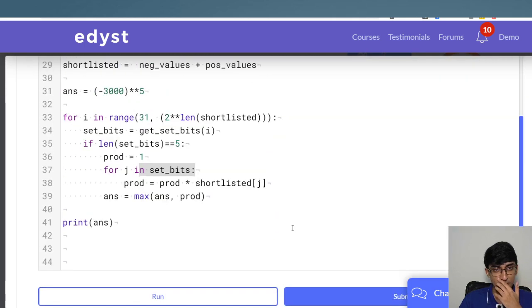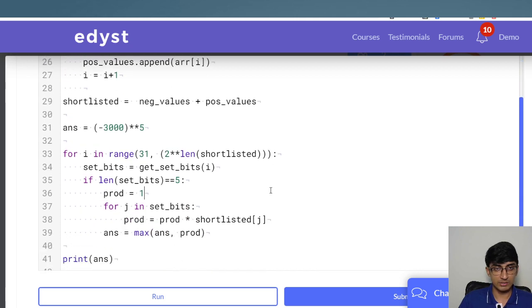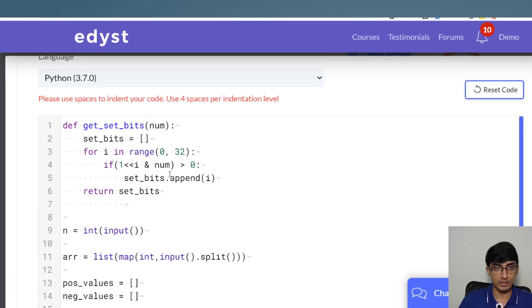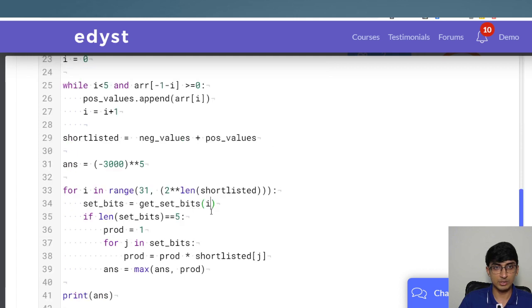Okay, so there's something wrong in our particular thing. We made a mistake somewhere. Let's see where we could have probably made a mistake. So let's just check out here. If 1 << I and num, where have we made a mistake? It's not really clearing any one of our things. So have we gone to the right place? Yeah, we have gone to the right section. And set_bits is equal to get_set_bits of I.